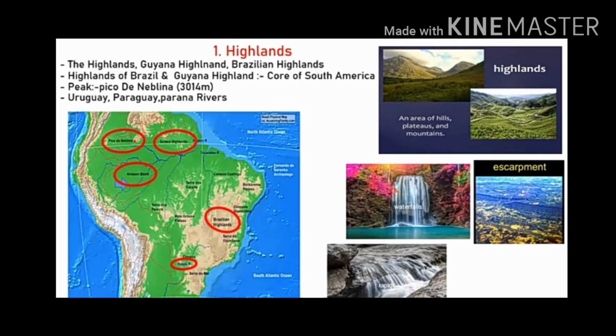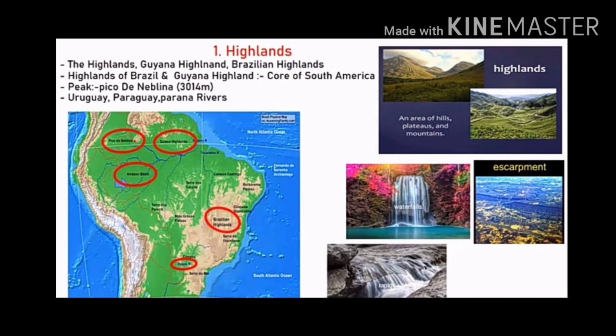Let's see the first physiographic division, the highlands. Southern Brazil is occupied by an extensive plateau. It is known as Brazilian Highlands or Brazilian Shield or Brazilian Plateau. Most of the region of Brazil is covered by it, that you can see in the map.